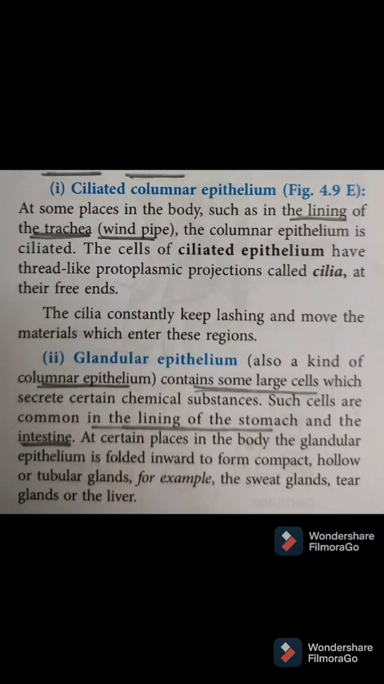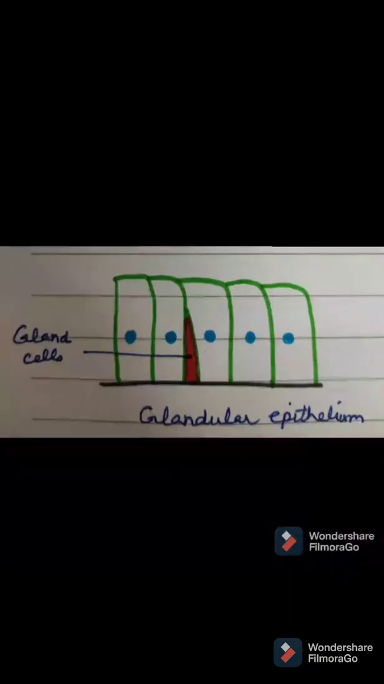Next we have glandular epithelium. In columnar epithelium, in between, some gland cells are present which produce some secretion. These are present in the lining of the stomach and intestine, which produce enzymes for digestion. Look at the image. The red colored cell in between the columnar epithelium is a gland cell. This tissue becomes glandular epithelium. It is present in the lining of the tear gland, and in the skin as the sweat gland.